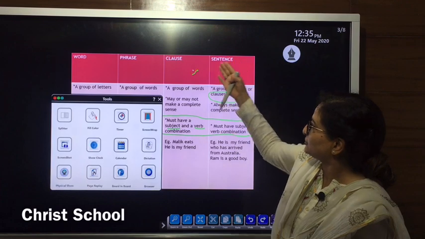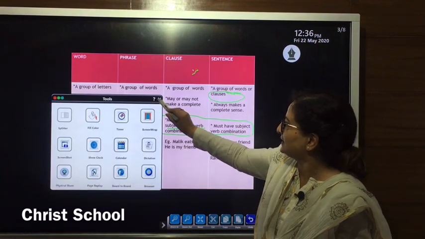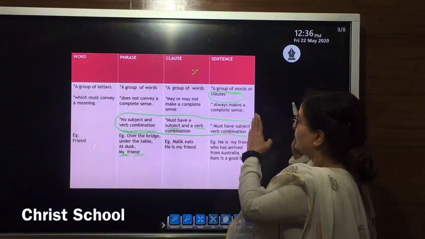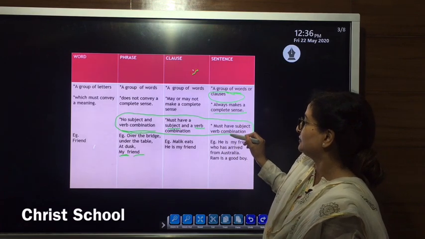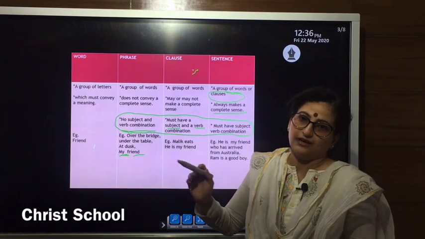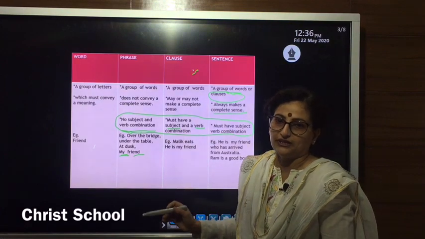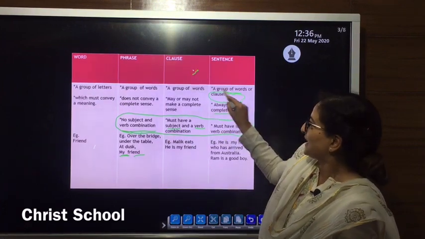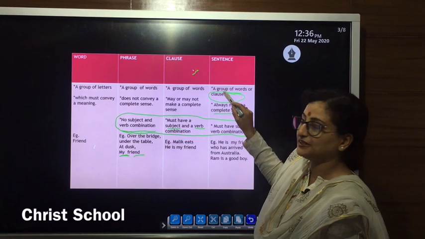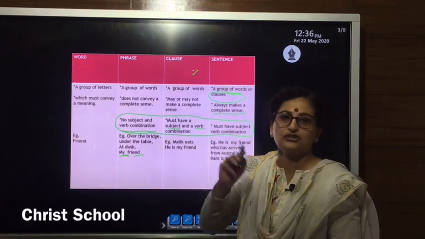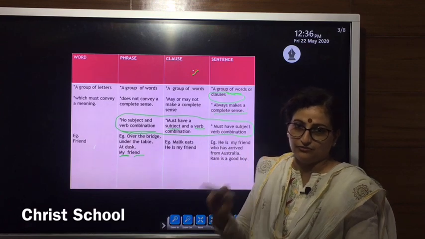And in the case of a sentence, the main thing is that it always makes a complete sense, and the other condition is that it must have a subject and a verb combination. The third difference can be that it is not just a group of words, it may be a group of words, clauses or phrases even.